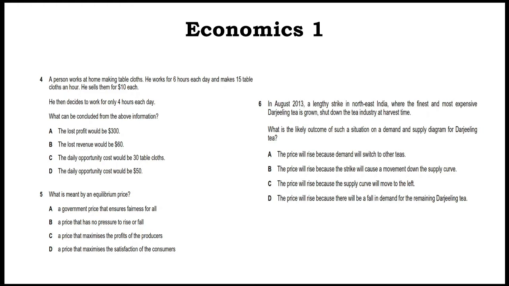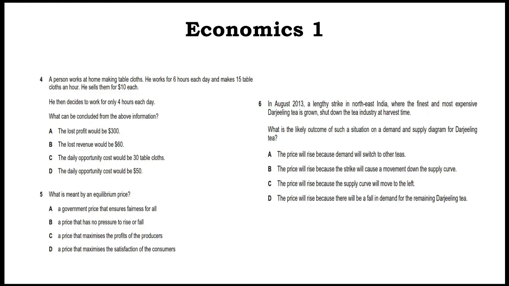He is earning 900. They're saying that he decides to work for 4 hours each day. So the revenue was going to be 900, and with 4 hours he will not be able to produce the same amount. So C is the option.